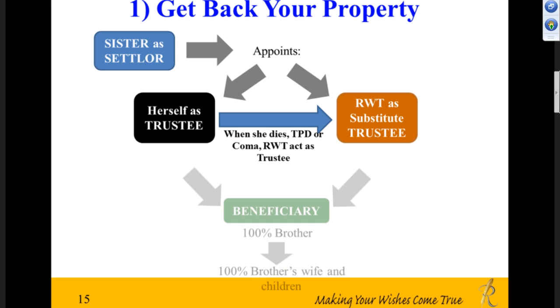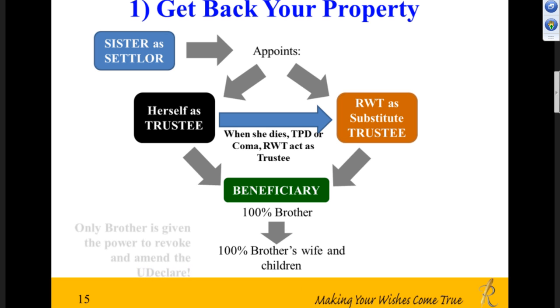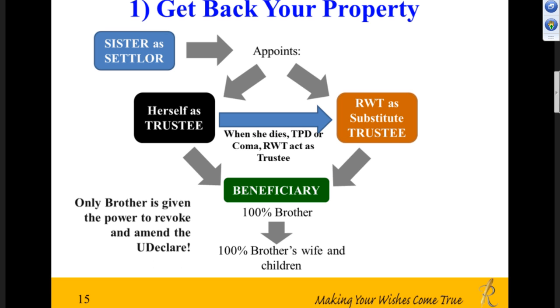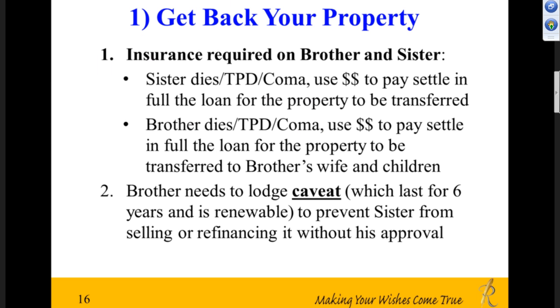Now, in this type of UDeclare, when we do it, we have to customize it to say that the right to revoke or the right to amend the UDeclare is only given to that brother. The sister will no longer have any right. The sister is just the party creating this trust, that's it. All right. Now, in addition to setting up this UDeclare, what do we require the brother to do? We will want the brother to buy an insurance policy for himself and also pay for the insurance of the sister. Why? Because of this.